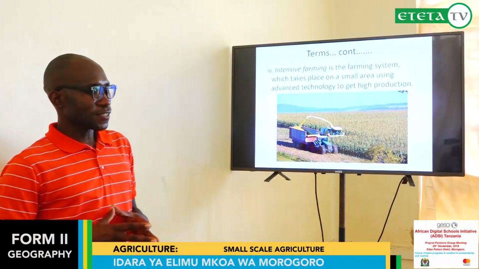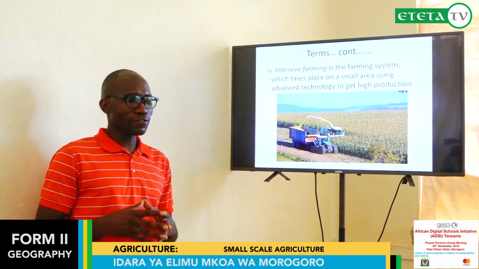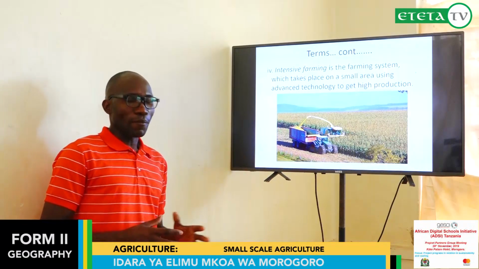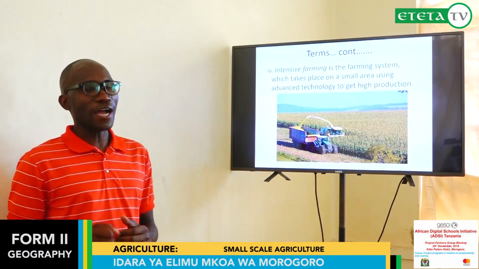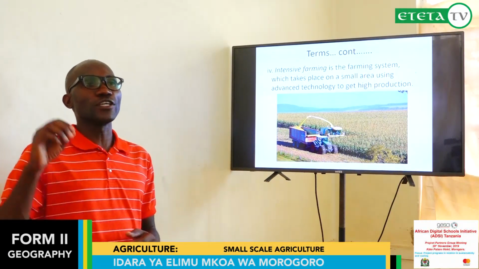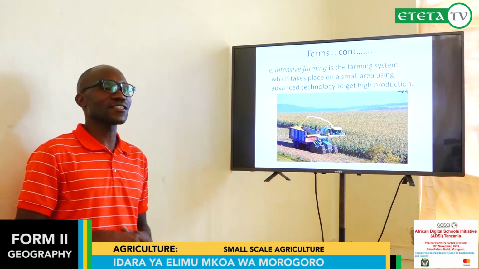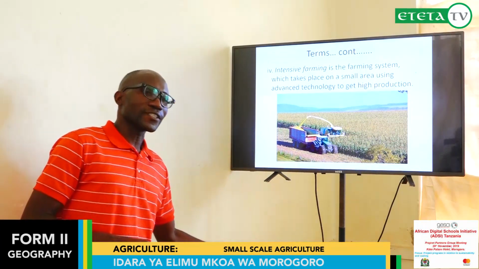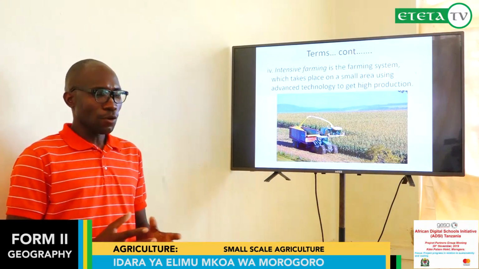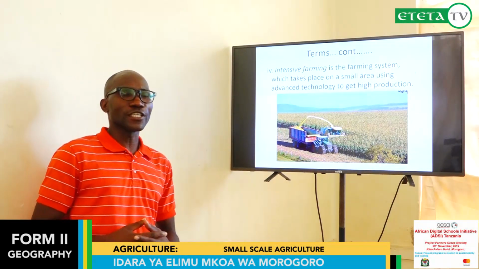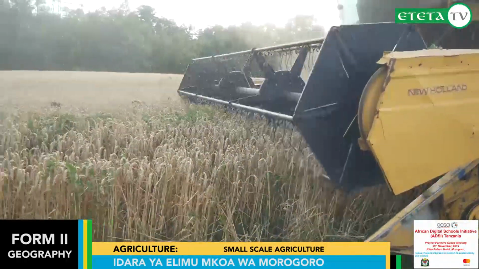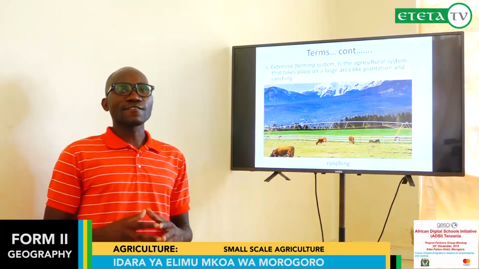Number four, we can say intensive farming. Intensive farming involves cultivating a small area of land with the intention of having a high amount of production. Why do you get a high amount of production? Because you use advanced technology. You use fertilizers, you use manure, and you can also use modified machines, which can be used in obtaining good and new products.